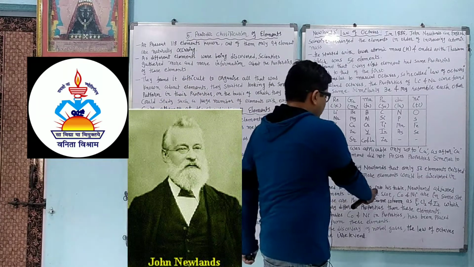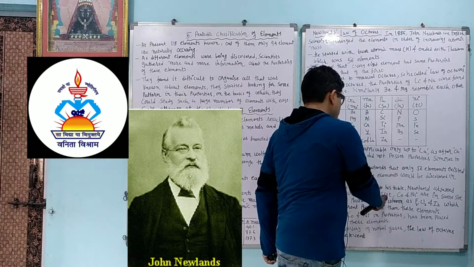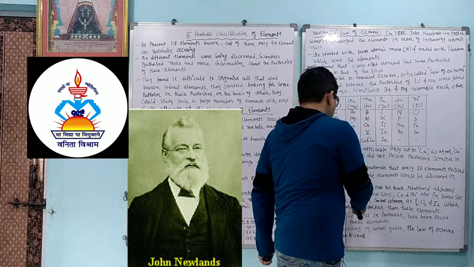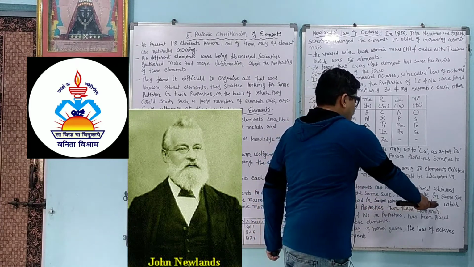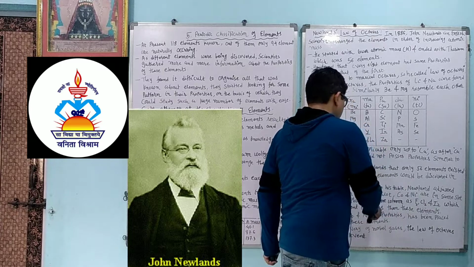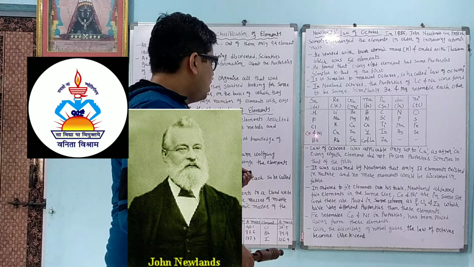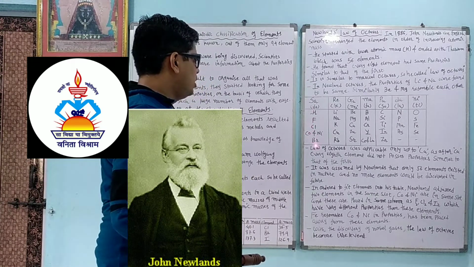In order to fit elements into his table, Newland adjusted 2 elements in the same slot. Cobalt and nickel are in the same slot, and these are placed in the same column as fluorine, chlorine and iodine, which have very different properties from these elements. So you can see the mistake here: cobalt and nickel have different properties than hydrogen, fluorine, chlorine and bromine.